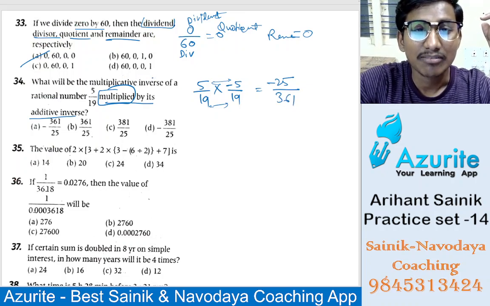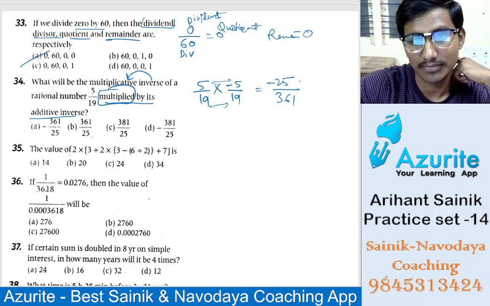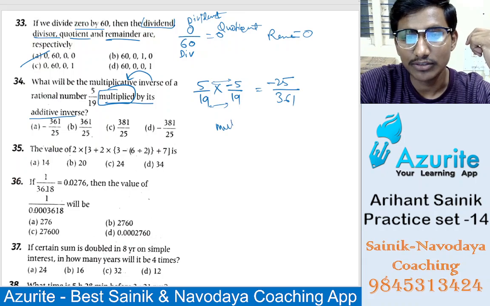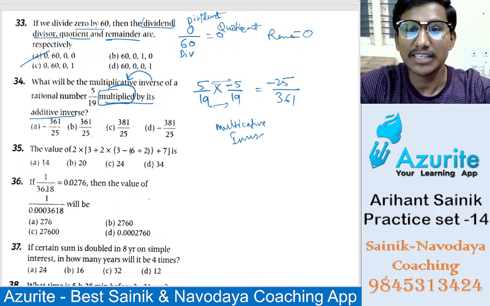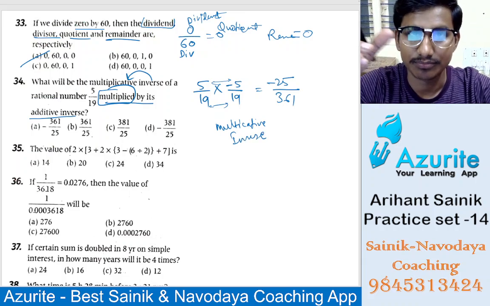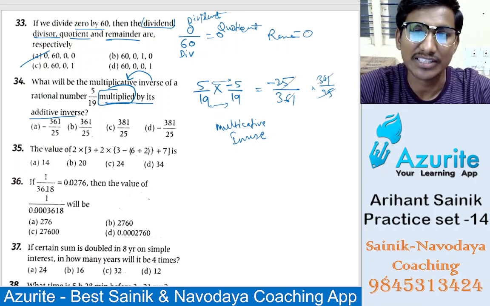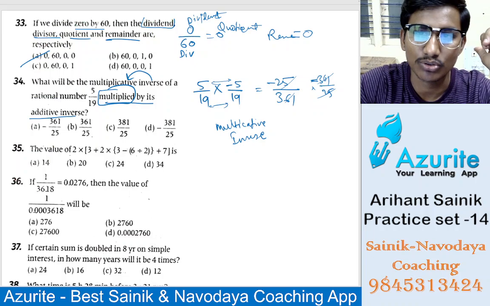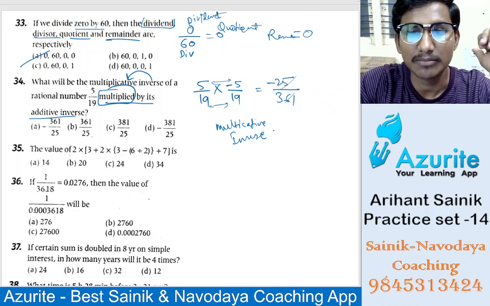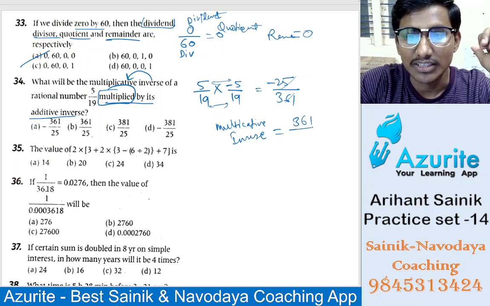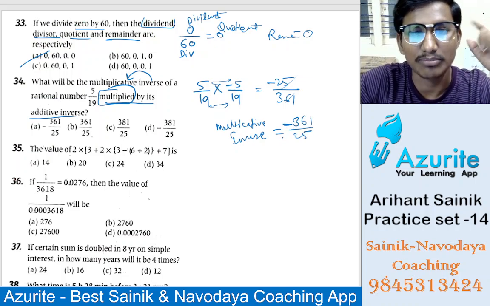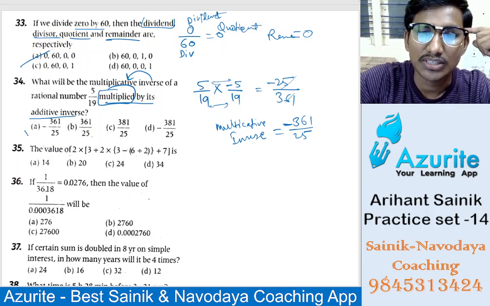Now they are asking the multiplicative inverse of this answer. Multiplicative inverse means we have to get the answer 1. So with what should we multiply? That is 361 divided by 25. Same number, just reciprocal we have to do, but minus is there, so we keep the minus as it is. So the multiplicative inverse will be minus 361 divided by 25. So the answer will be option A here.